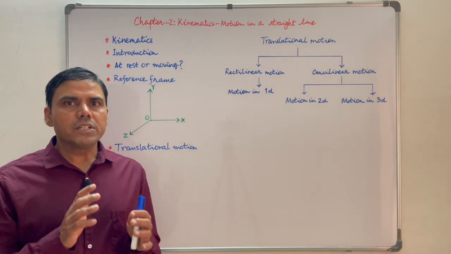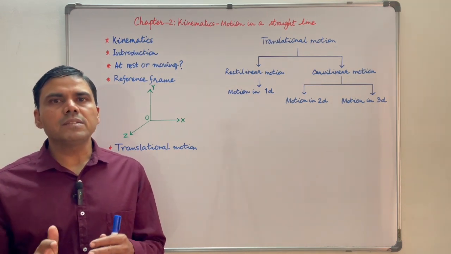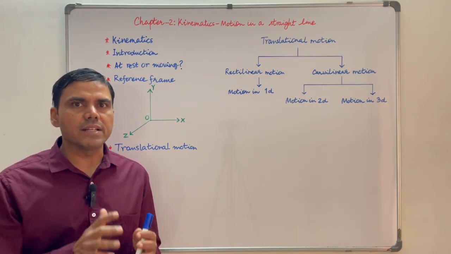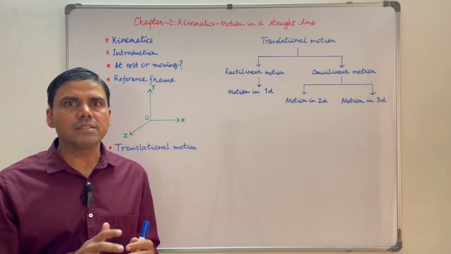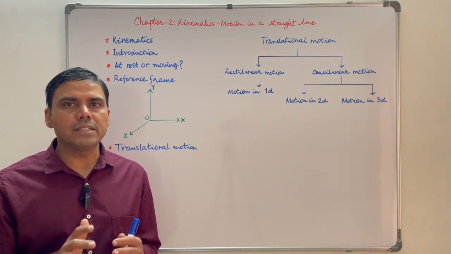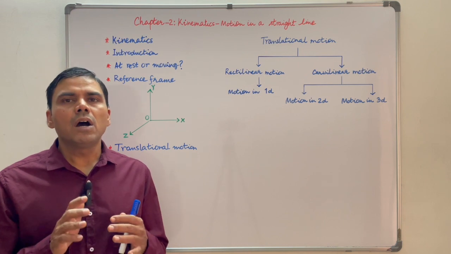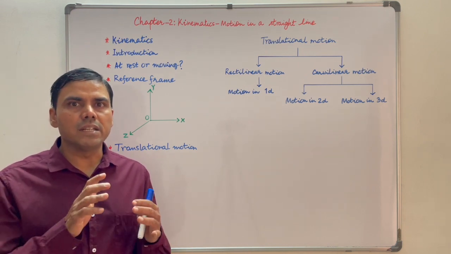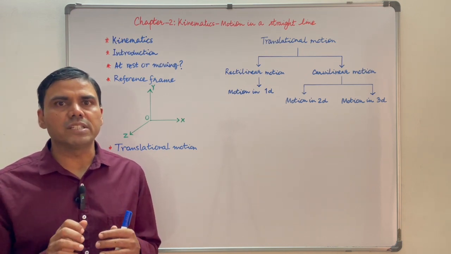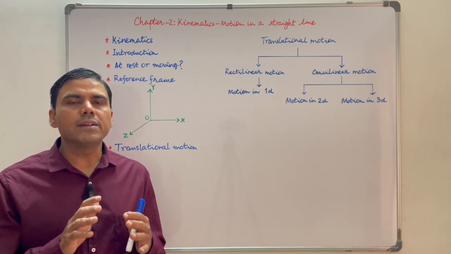When an object does not change its position as the time passes, we say that the object is at rest. And when the object changes its position as the time passes, we say that the object is in motion. However, nothing is in absolute rest or in absolute motion. Everything depends on the reference frame.